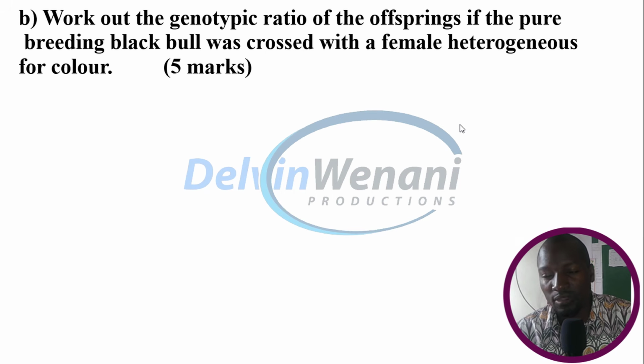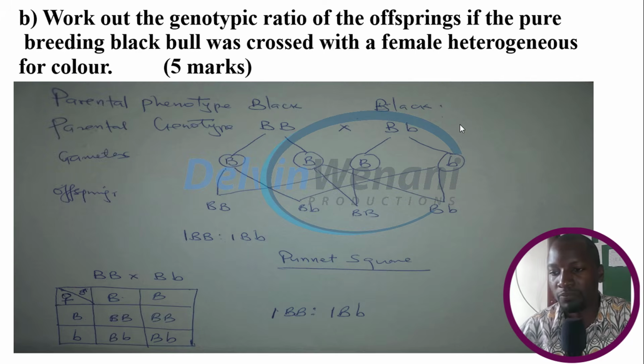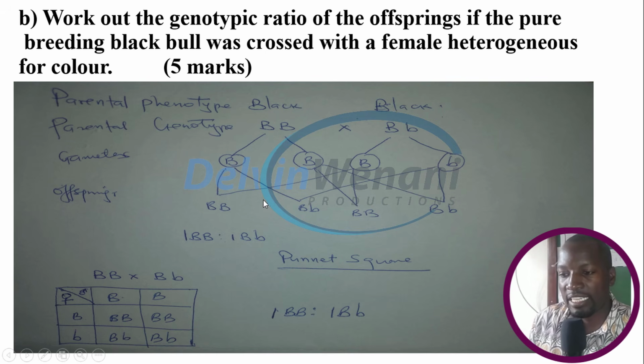Now, if you cross that one, let me display what I've crossed here, this is the likely result that you'll get. We are crossing a parental phenotype that's black and black. They are all black. Then our genotypes are, this is capital B, that is homozygous.